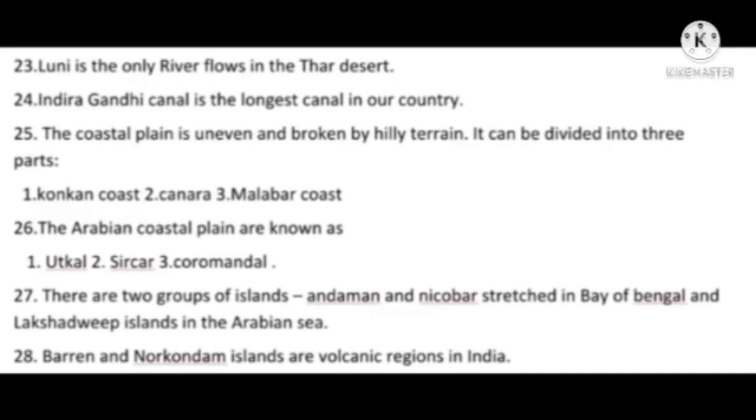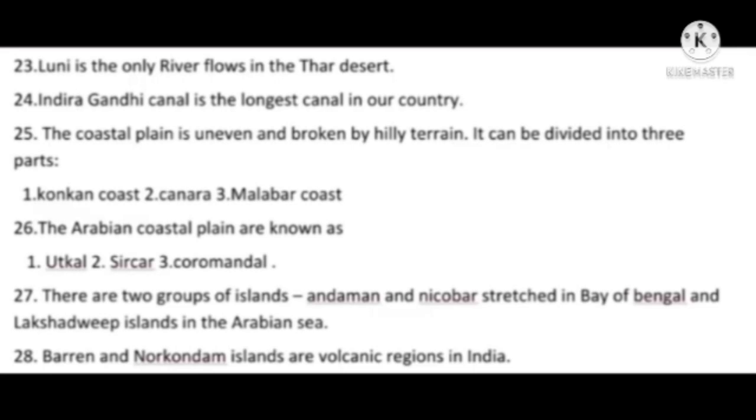It can be divided into three parts. Number 1, Konkan coast. Number 2, Canara coast. Number 3, Malabar coast. And next point, the eastern coastal plains are known as Utkal, the second one is Circar, and the third one is Coromandel coast.